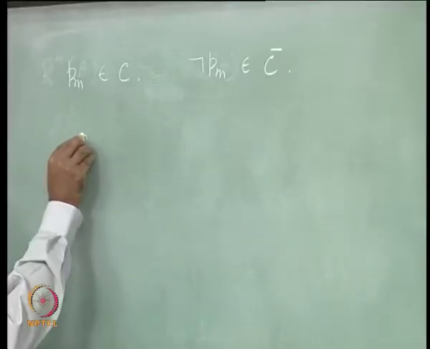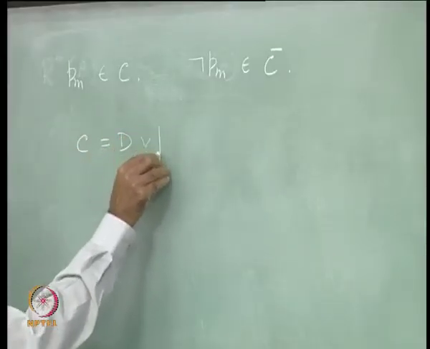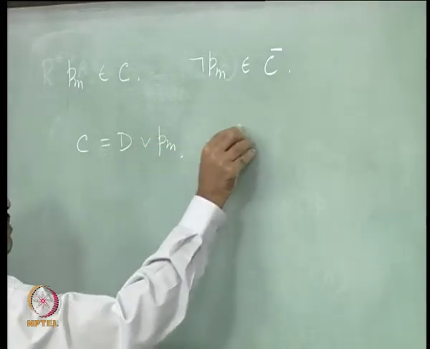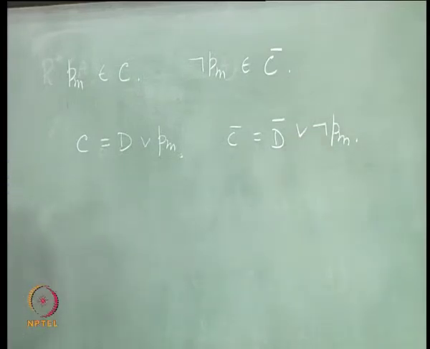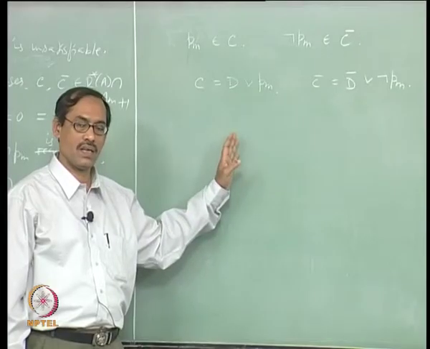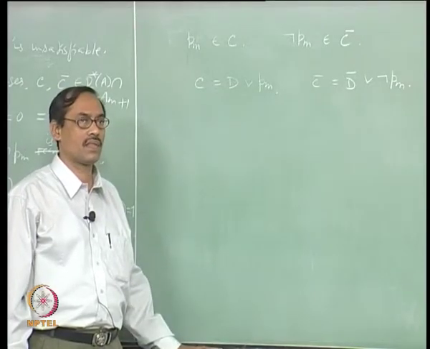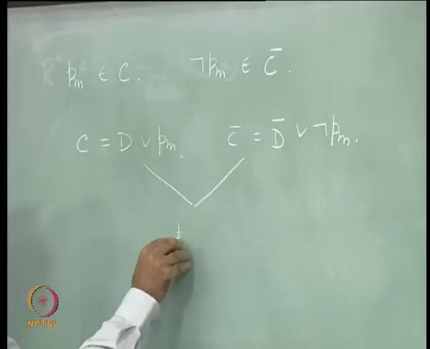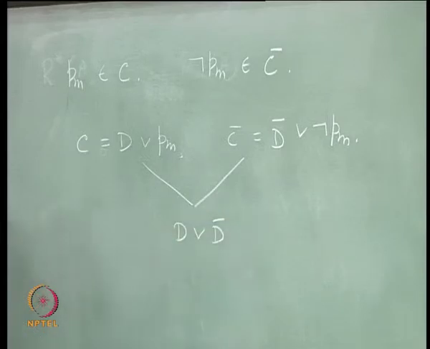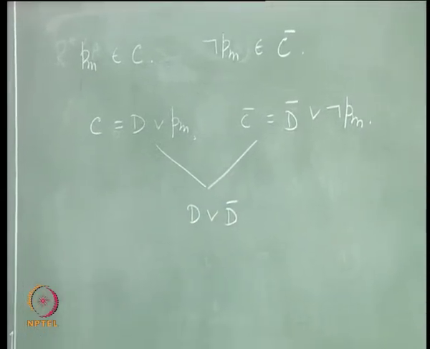Then we can write C equal to D or PM, C bar as D bar or not PM. Okay. Both of them belong to R star A intersection A m plus 1, fine. Now, take the resolution that gives you D or D bar. Okay.